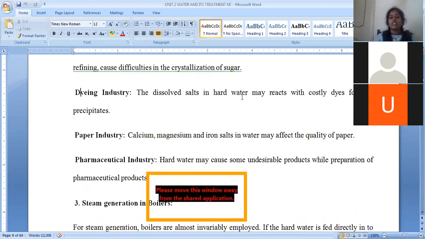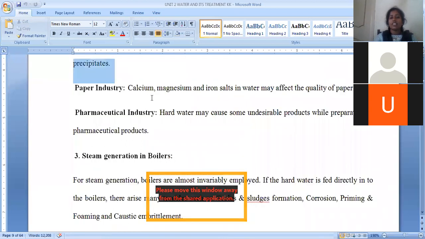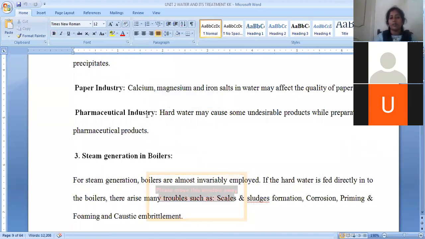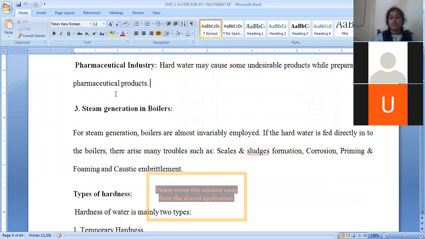In the dyeing industry, the dyes are not easily precipitated in the presence of hardness. In the paper industry, calcium and magnesium salts affect the quality of paper and induce stains on its surface. In pharmaceutical industries, undesirable effects are generated in the products. We can't achieve the required biological activities.